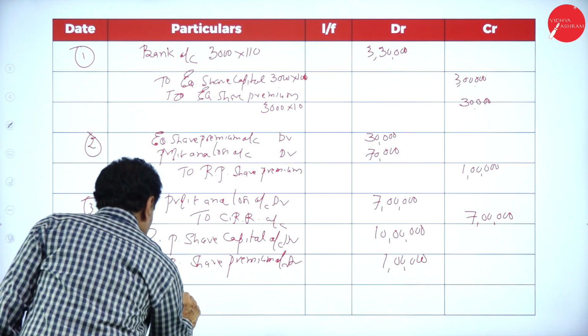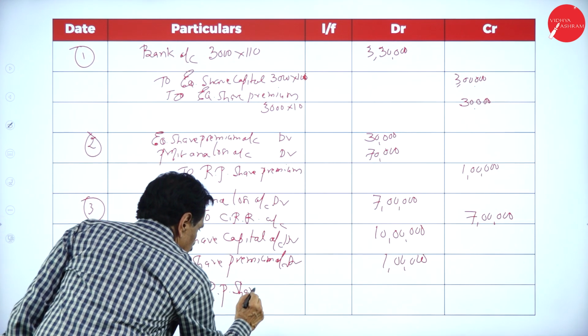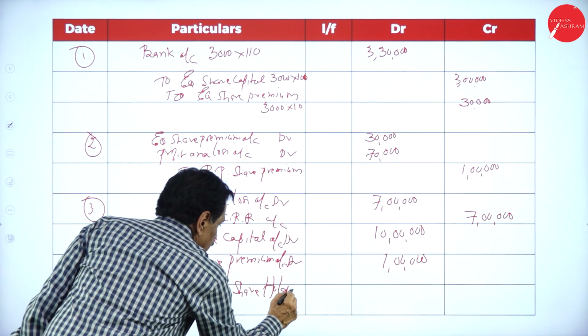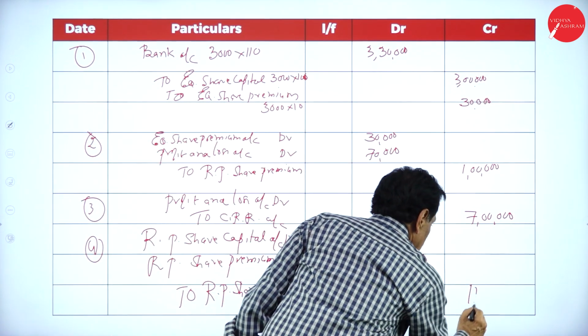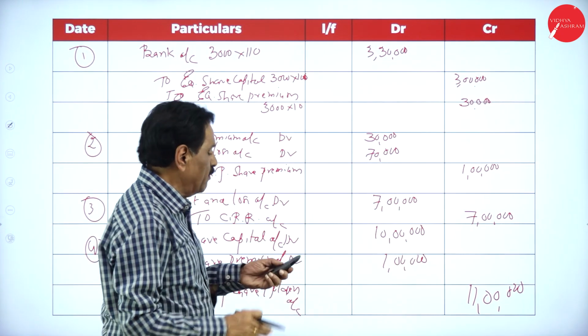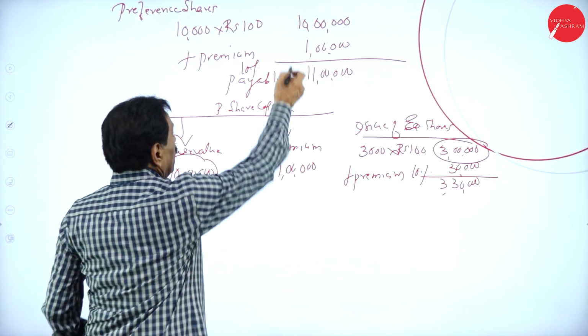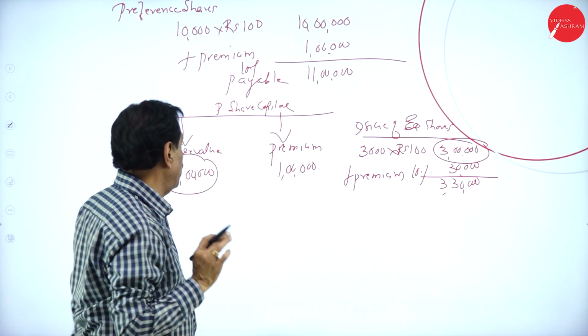To redeemable preference shareholders account, 11 lakh. So totally you can see that actually you require 10 lakh. How much premium? 1 lakh. It becomes 11 lakh rupees.